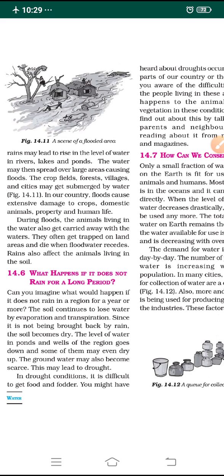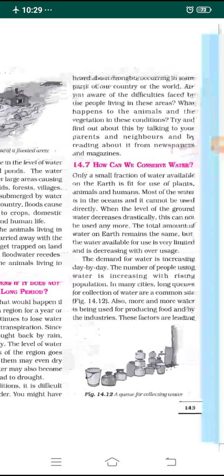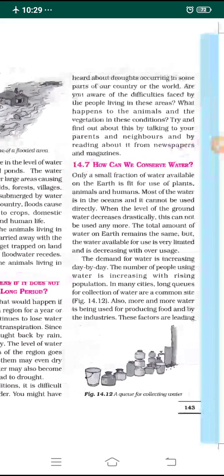In drought conditions, it is very difficult to get food, fodder and water. We don't get food because no proper crops are grown, as there is no water. You might have heard about droughts occurring in some parts of our country and the world.